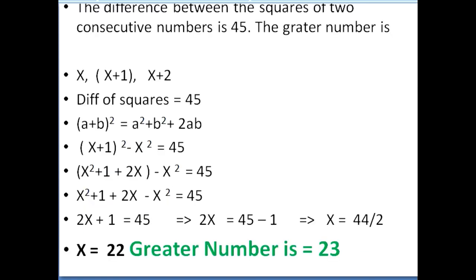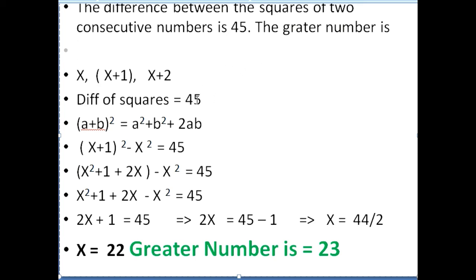Now you see, the difference between the squares of two consecutive numbers is 45. The difference between the squares of two consecutive numbers is given. So consecutive numbers x and x plus 1, the difference of squares is equal to 45. The greater number is asked.